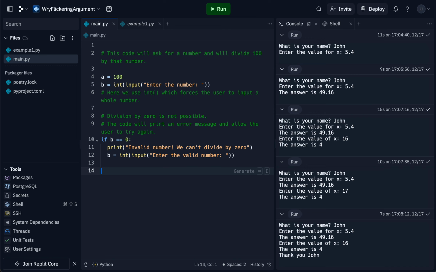And then down here we'll just say div equals a divided by b. And we can print out the division of a by b is div.